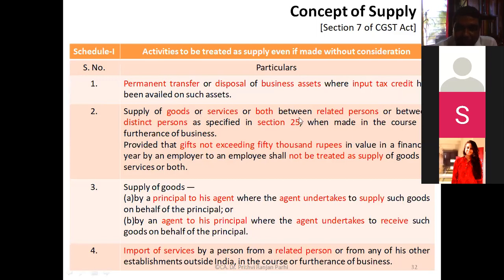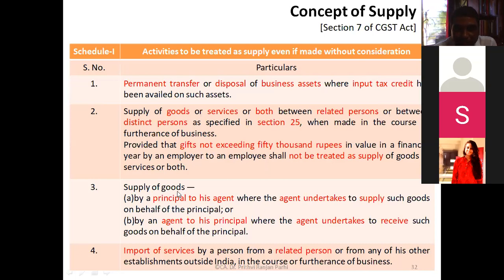Then supply of goods to related persons, we have seen, without consideration, but a gift not exceeding 50,000 per annum by employer to employee will not be regarded as supply. Then supply of goods by principal to agent, where agent undertakes to supply on behalf of the principal.